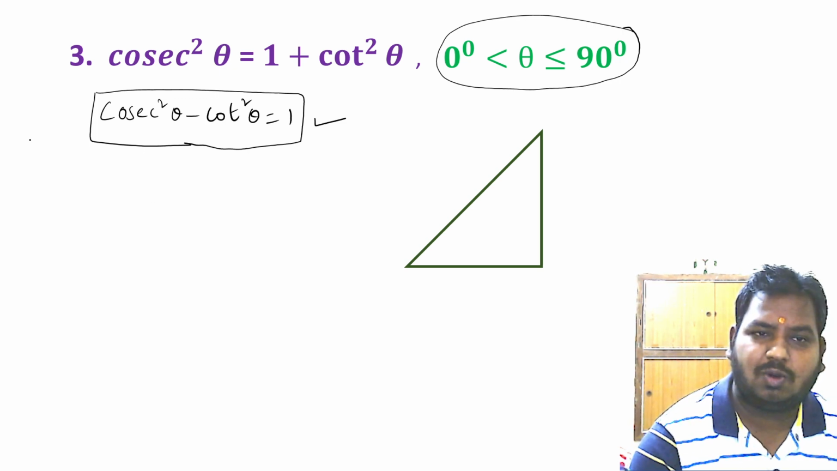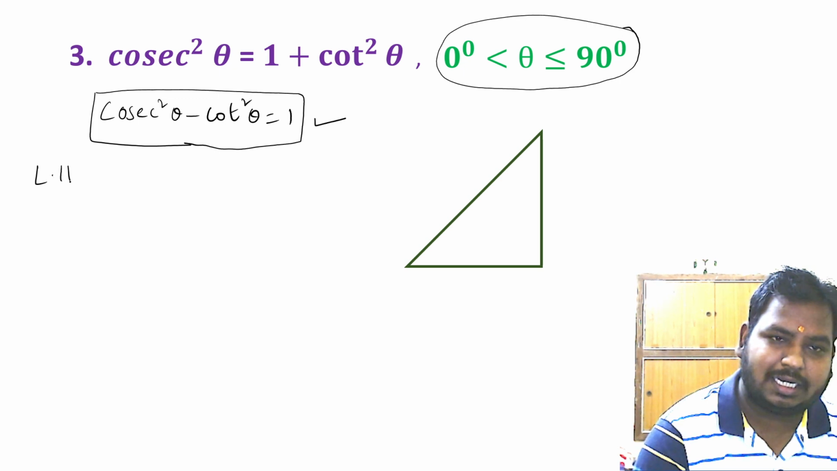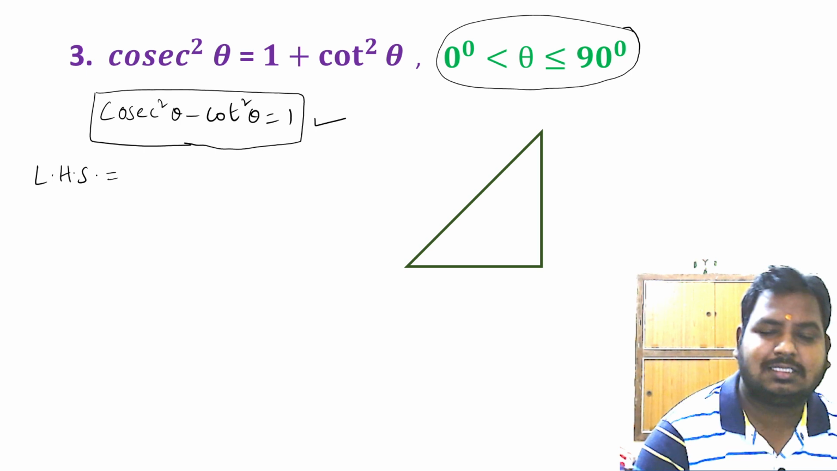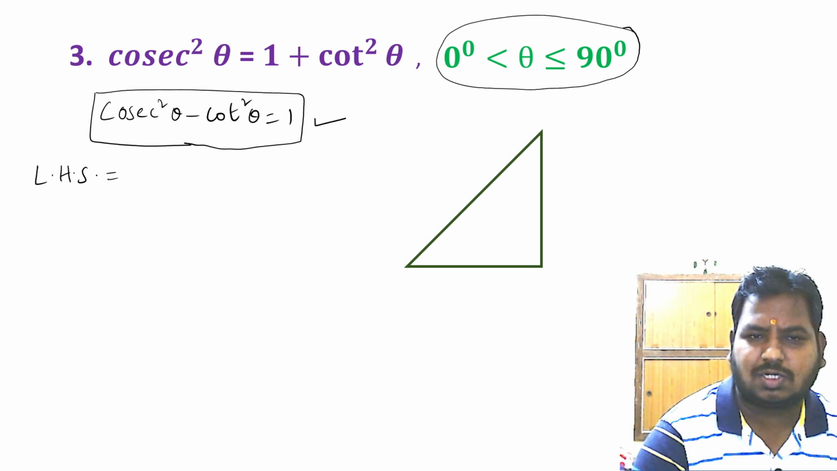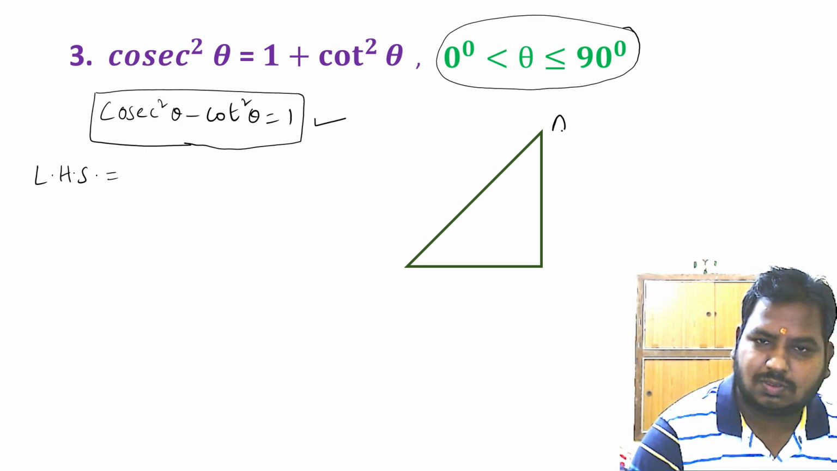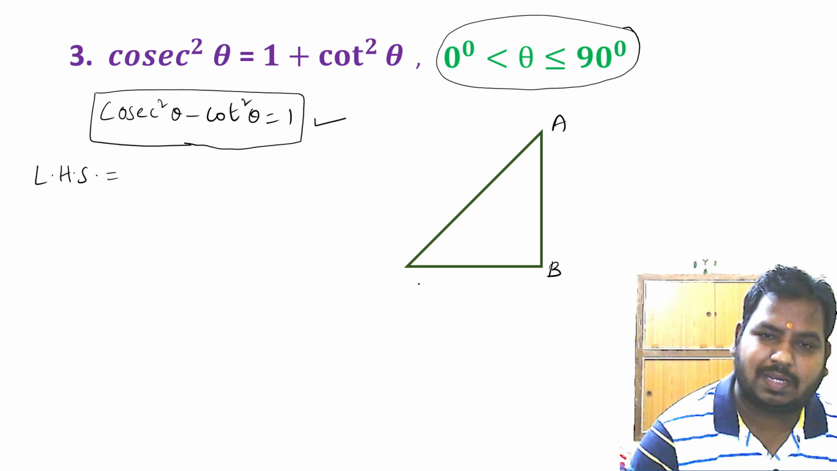Done. Now we shall start proving the third identity. What is the third identity here? The third identity is cosecant square theta minus cot square theta is equal to 1. So let me name this triangle as triangle ABC. Angle B is right angle, angle C is theta.